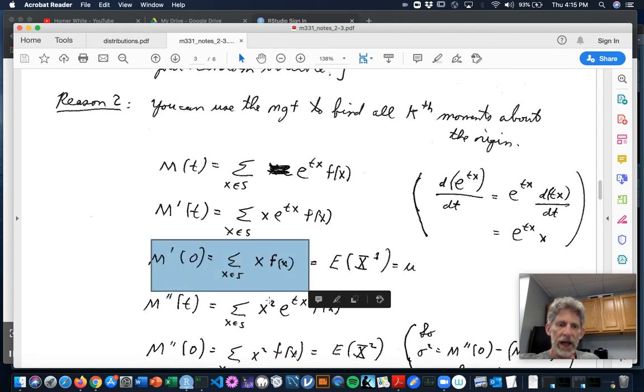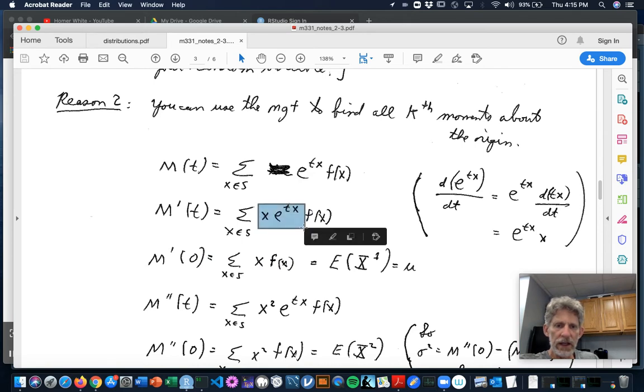So we have an e to the t times, we have an x times e to the 0 times x. Well, e to the 0 times x would be e to the 0, and that's a 1. So all we would get out of this is x times 1, which is x. We still have our f of x here.